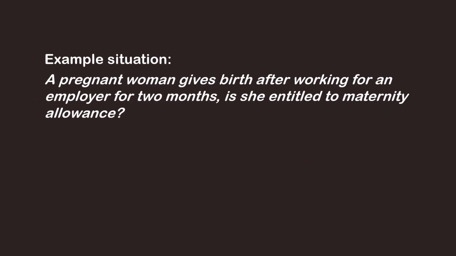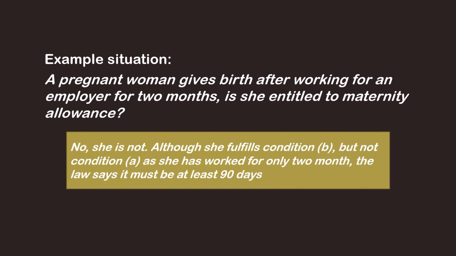Here's an example situation. A pregnant woman gives birth after working for an employer for 2 months. Is she entitled to maternity allowance? Try pausing the video and think for a quick while. Here's the answer: no, she is not. Although she fulfills condition B, she does not fulfill condition A, as she has worked for only 2 months, and the law requires it must be at least 90 days.